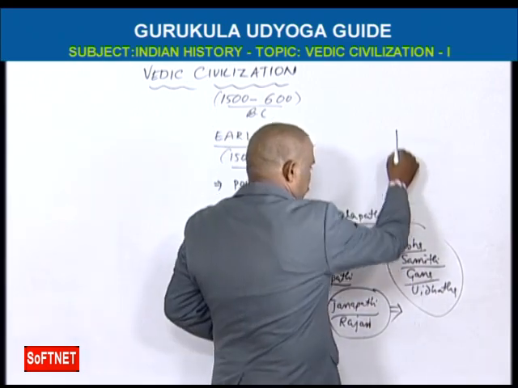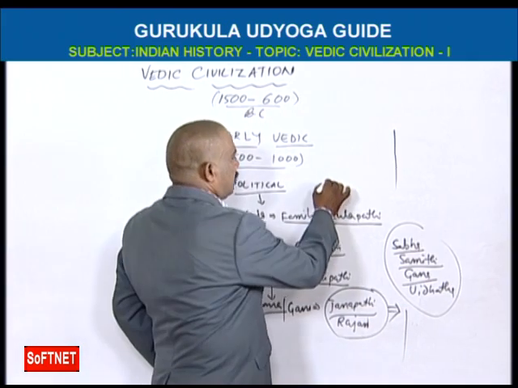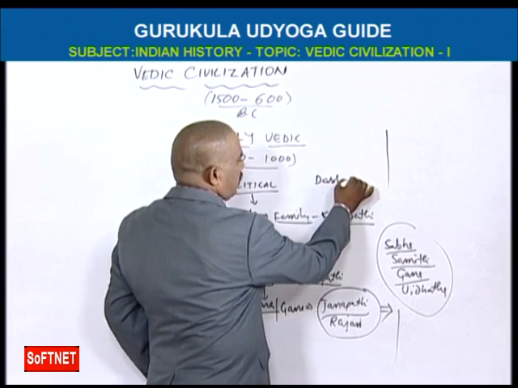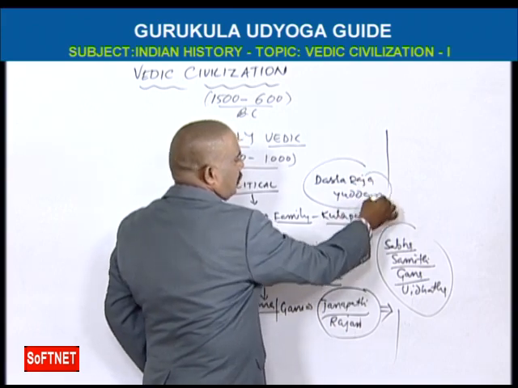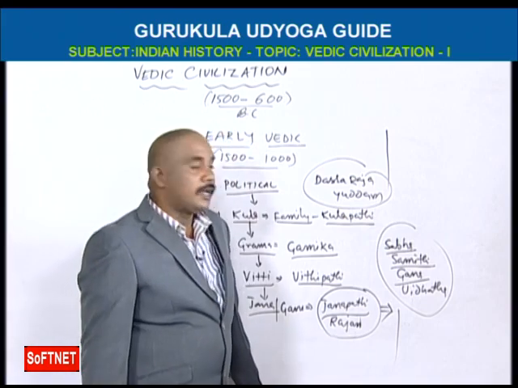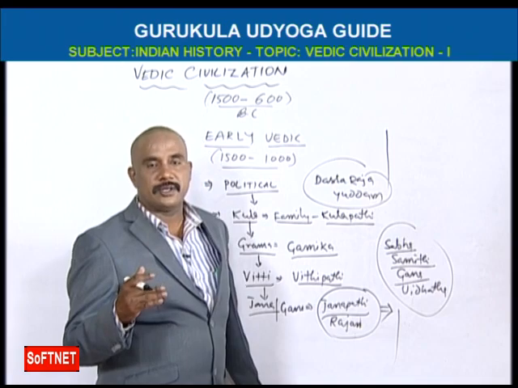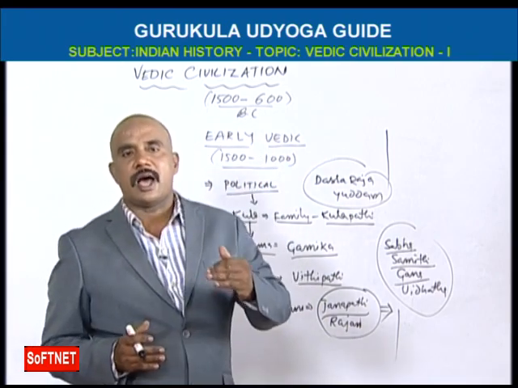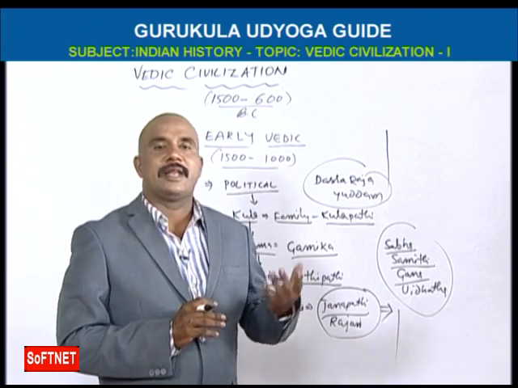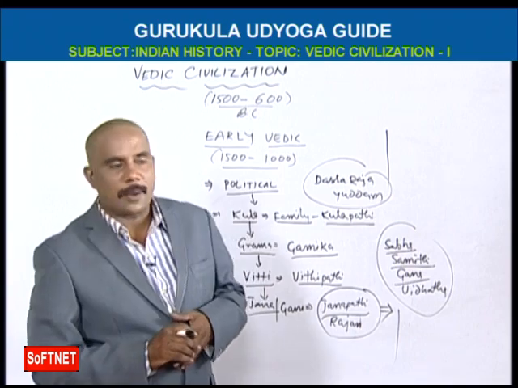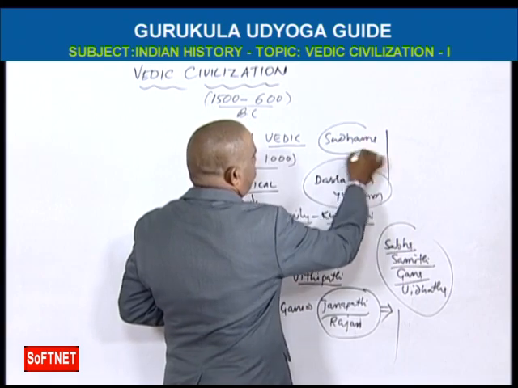But the most important word we have to remember is Dasha Raja Yuddham, which means the war of 10 kings. This is the most important war in early Vedic civilization. Dasha Raja Yuddham means the war between Arya and Anarya races. Especially Bharata and Puru, both are Aryan races. Their leader was Sudama, or Sudasu. The Aryan race leader Sudama.